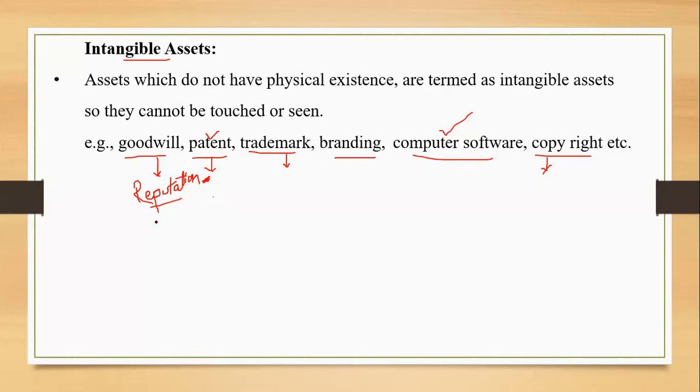This reputation is basically created by the owners, in case of sole proprietor or partnership, by the way they manage their business, the way they deal with their customers, the suppliers, the creditors, and the bankers also, the way they manage their own business transactions. If they are very neat and clean with their transactions, they enjoy a reputation in the market, they enjoy credit in the market, and that is what goodwill is all about.